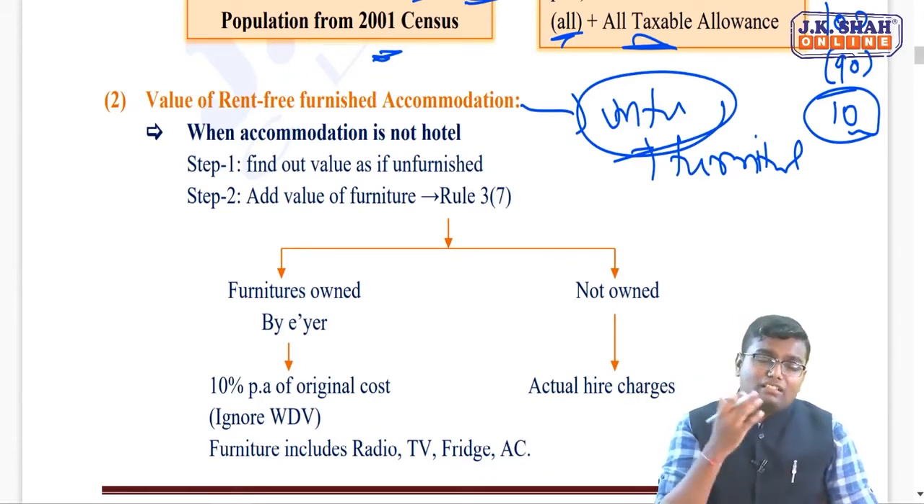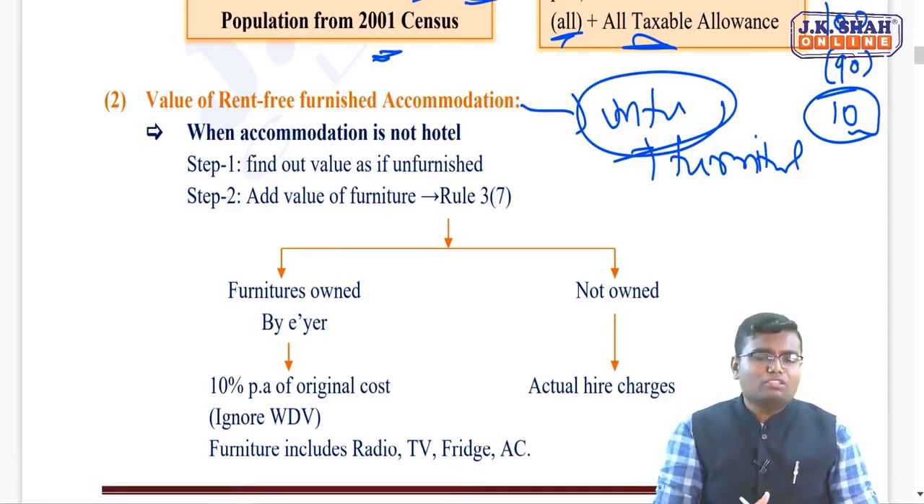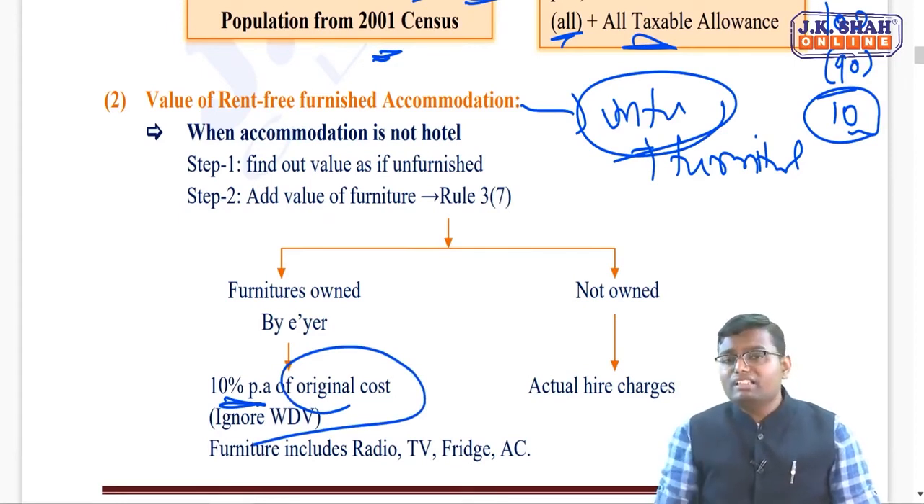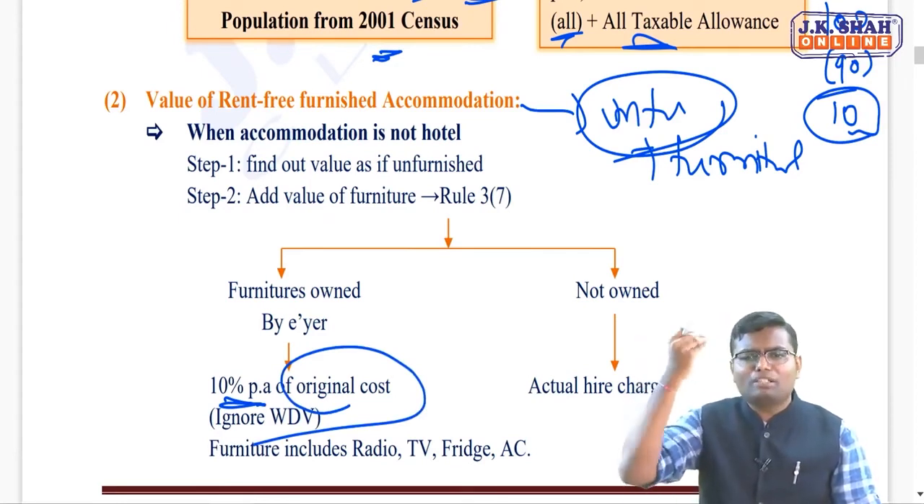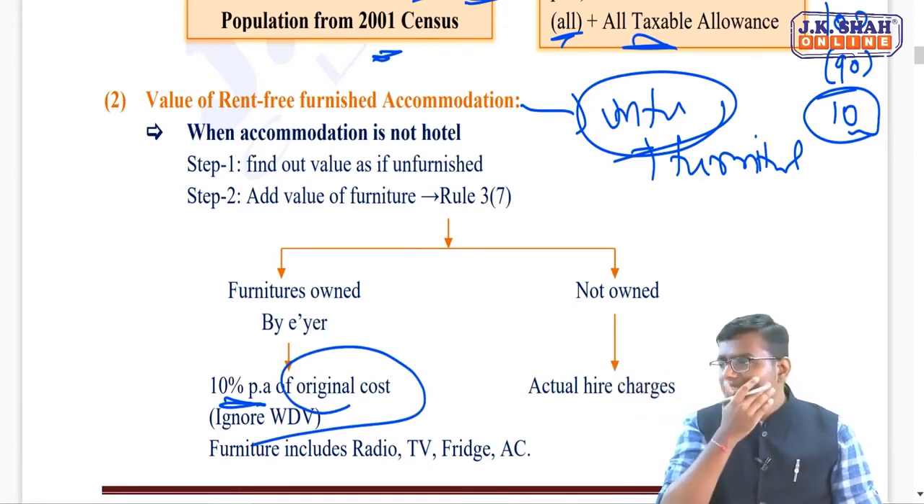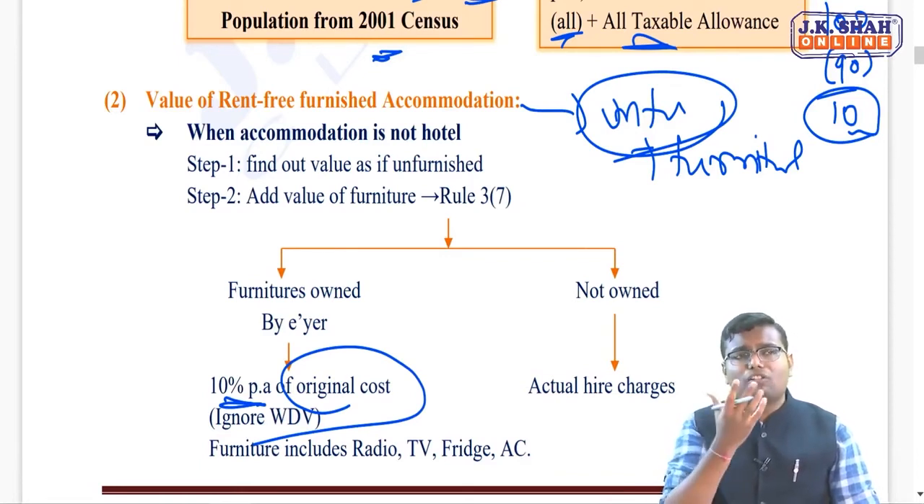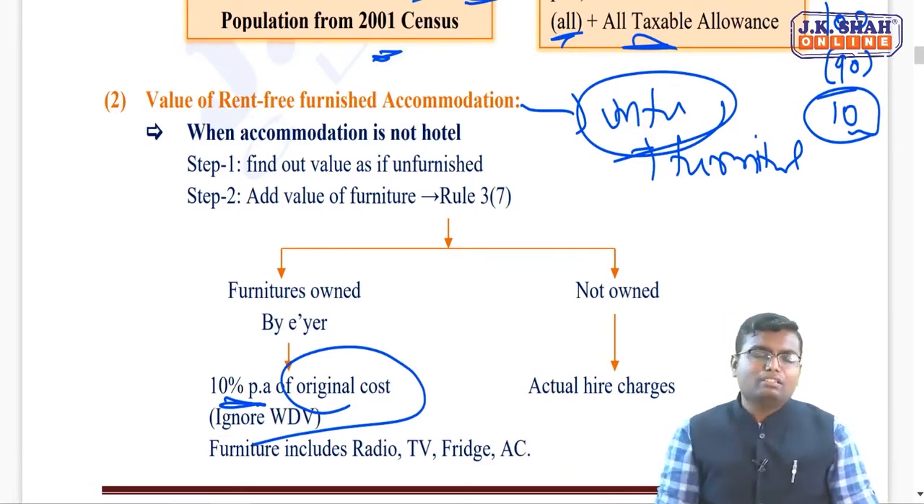So if furniture is owned by employer, per year what will be the taxable amount of that furniture? 10% per annum of original cost. Remember, here you have to calculate depreciation on SLM basis. Even though employer calculates in any manner, for salary purpose we have to calculate fixed 10% per annum of original cost. Ignore WDV if given in the question. And here 10% is per annum. So if furniture is used for 4 months, calculate depreciation only for 4 months and it will be taxable.